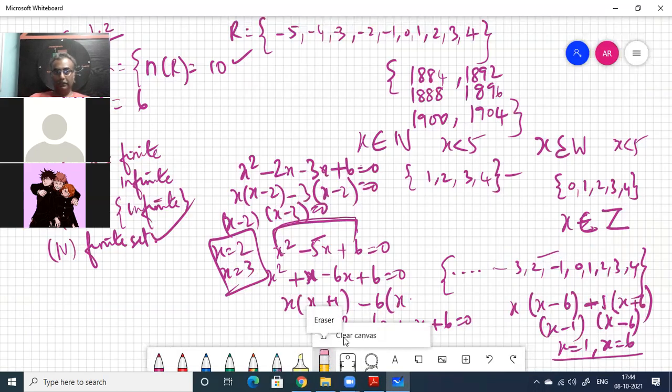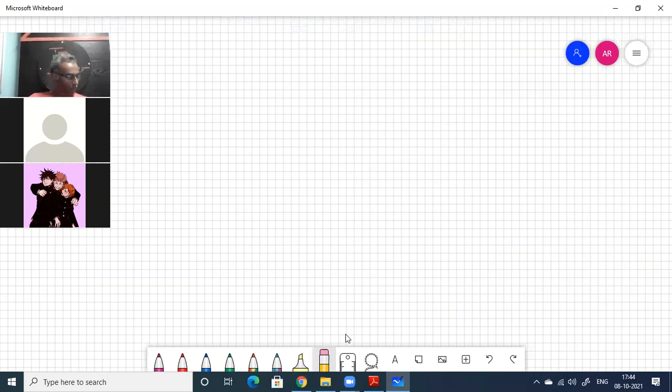Okay, we'll erase this now and go for the third sum. Which of the following sets are equivalent or unequal or equal sets? Okay, 3 things he's asking. Exercise 1.2. Okay, he's asking 3 things. What are the 3 things?